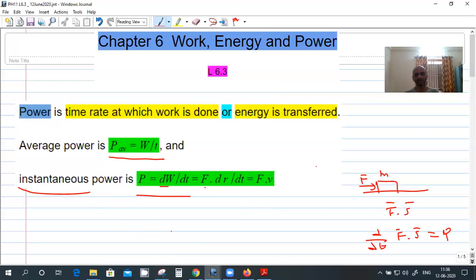And work done is F dot dr, and dr by dt is velocity, so written as F dot v. So work done is F dot ds, or we can say dW is F dot ds, and power for this small interval is F dot v, because ds by dt is velocity. Is this clear?